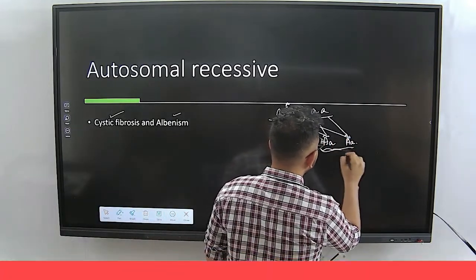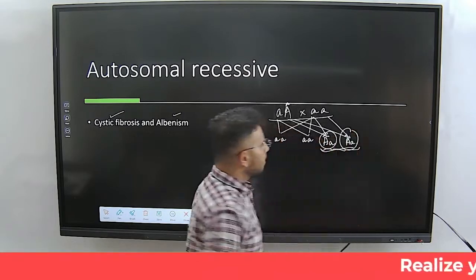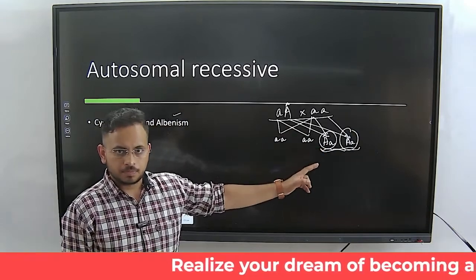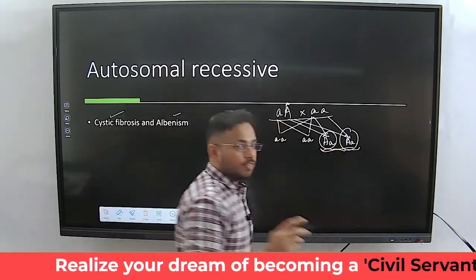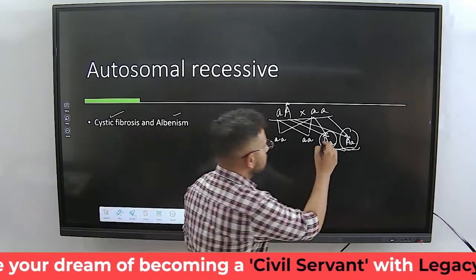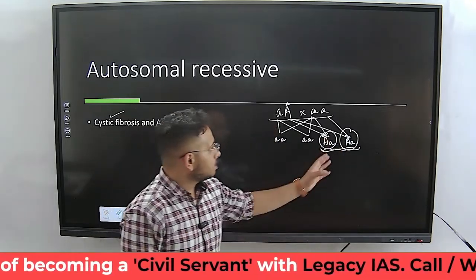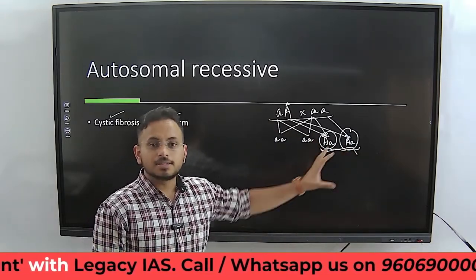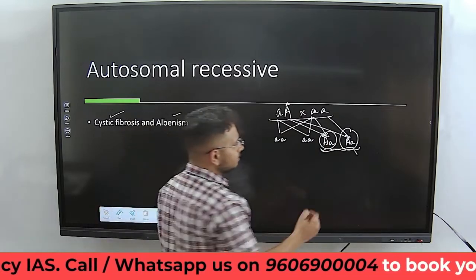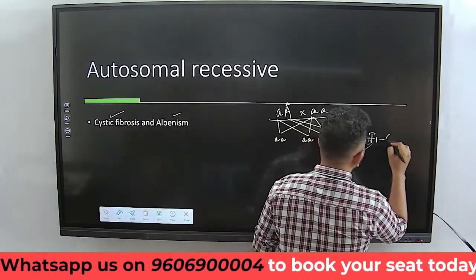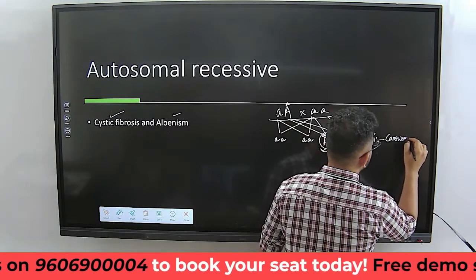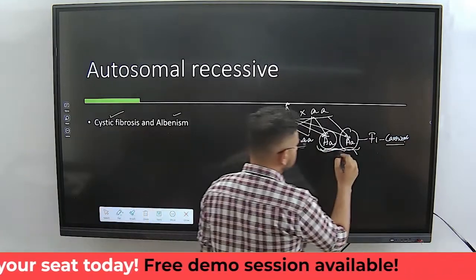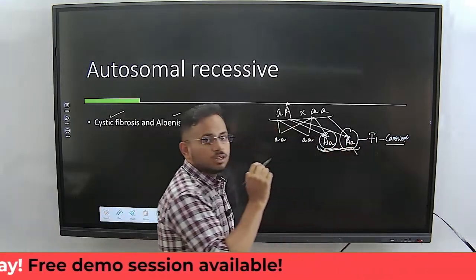If you look at these two alleles, because you have an infected one here, that is capital A, and remember in the autosomal dominant we said that because it is infected, these two individuals will be infected because it's a dominant characteristic. But here it is a recessive characteristic, it's not a dominant one. Because of this, we call the F1 generation carriers. These two individuals are called carriers because they are carrying an infected allele.